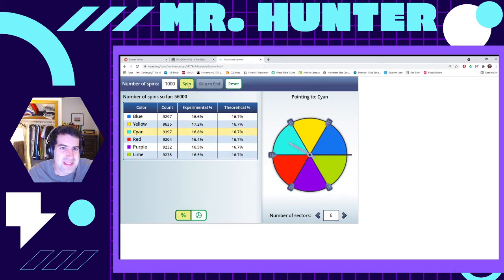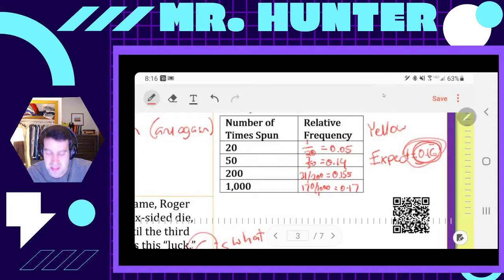I'm getting quicker at going back and forth here. And I just think this is interesting, because look, 17.1, 17.2. And it'll eventually settle down and get really close to 16.7. I don't really want to keep doing this. I just did 80,000 spins, and you can see they're all pretty close to 16.7. You can do this on your own. Let's get back to the lesson.